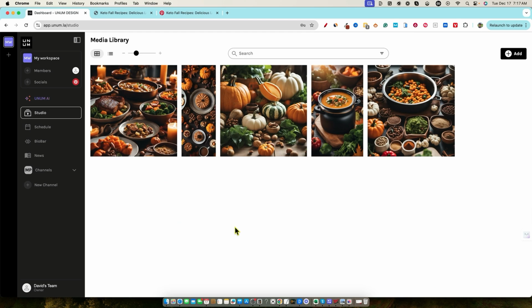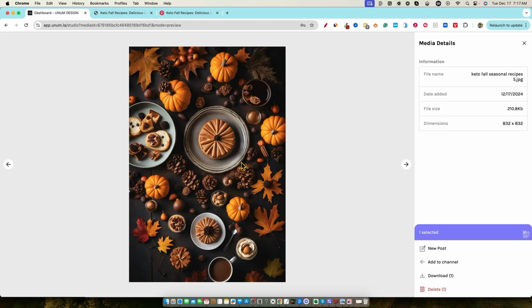When you have hundreds and hundreds of assets in here in media files, you're going to get very confused on what you've used, what you haven't used. So I would love to see the ability to just have some type of little ribbon that says that you have in fact used this before. And so that would be super, super nice to see that.